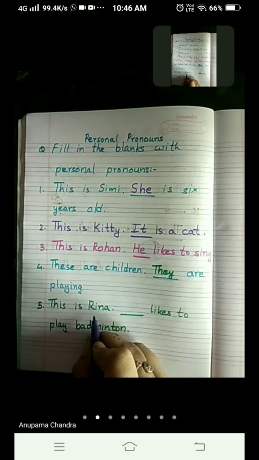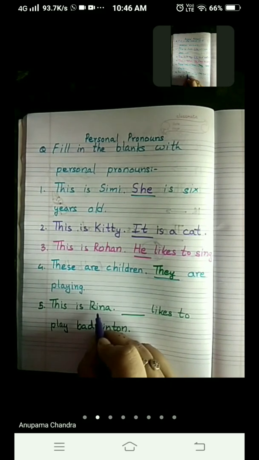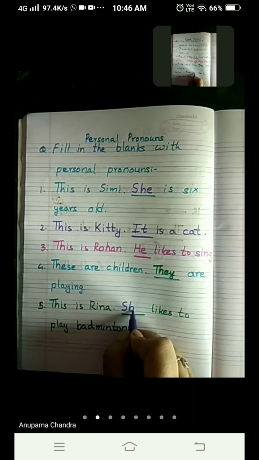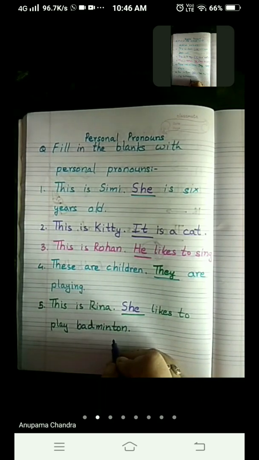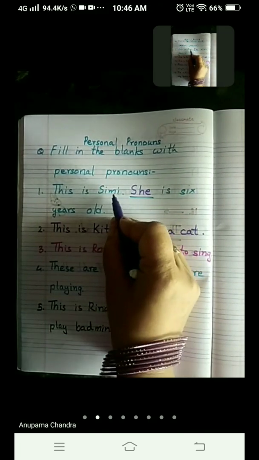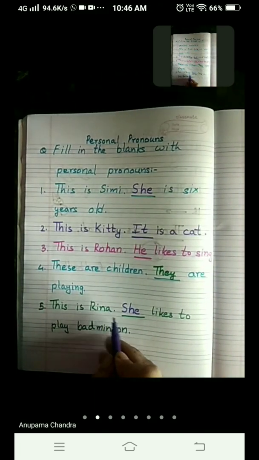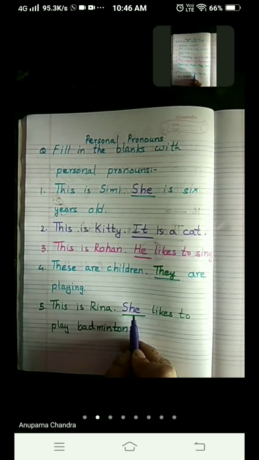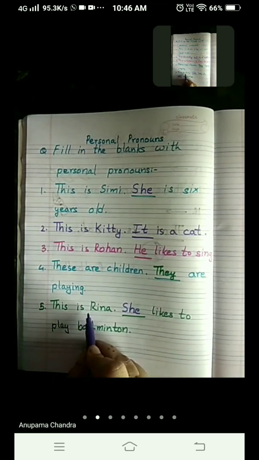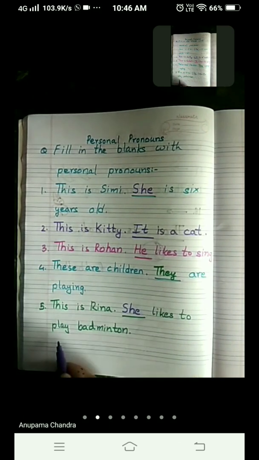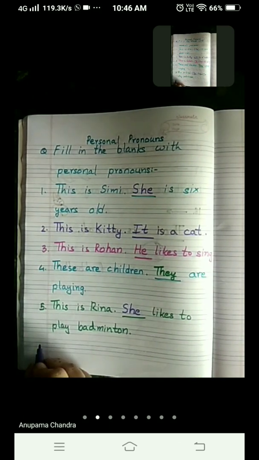So as you can see children, Reena is a girl and for a girl we use the personal pronoun she, S-H-E, she. In the first sentence also we have done this, for Simi we have used she. Similarly for Reena we are going to use the personal pronoun she. This is Reena. She likes to play badminton.